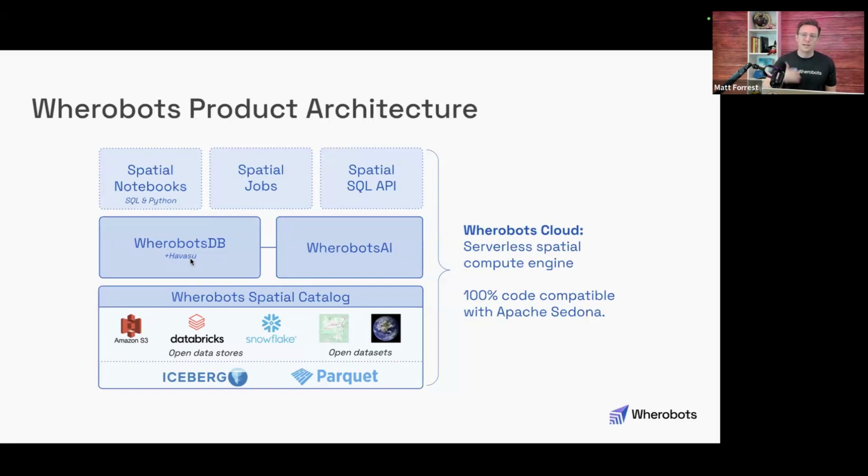It treats your data like a database, but it's just a file system. Like I said, we don't have time to get too much into that today, but that's unique to Wherobots: we're the only ones that can create Apache Iceberg with geospatial data today. We're working on merging it back into the project, so that should be out soon. There's Wherobots AI, and then here's what we'll be looking at today, which is the spatial notebooks functional layer where you can write code in SQL and Python. This is where we'll be focusing to get you started.